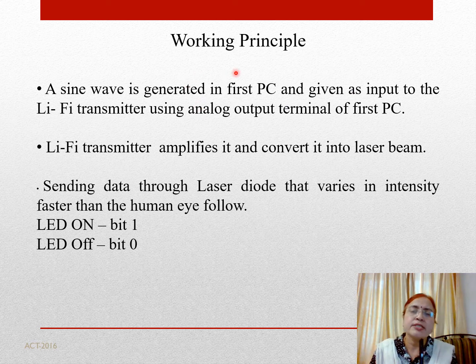Here is the working principle explained stepwise. So first, a sine wave is generated in first PC and given as input to the Li-Fi transmitter using analog output terminal of first PC. Li-Fi transmitter amplifies it and converts it into laser beam, sending data through laser diode that varies in intensity faster than the human eye can follow. LED on means bit 1 and LED off means bit 0.